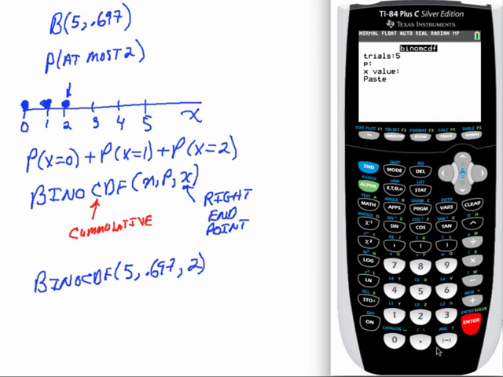Probability of success was 0.697. The x value in this case is 2. Paste that command in there, and we get back 1.671. Remember, you've got to round off to 4 places. So make sure you do the rounding correctly. It's not very forgiving if you don't do that.